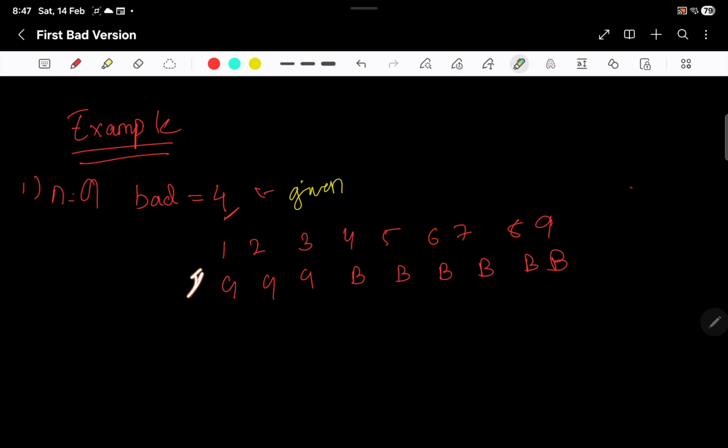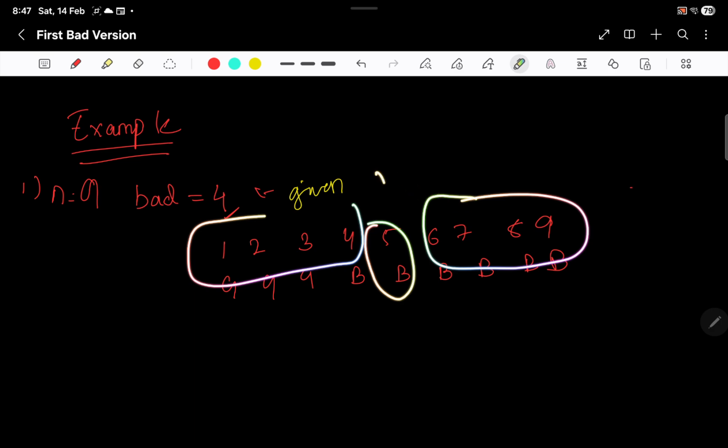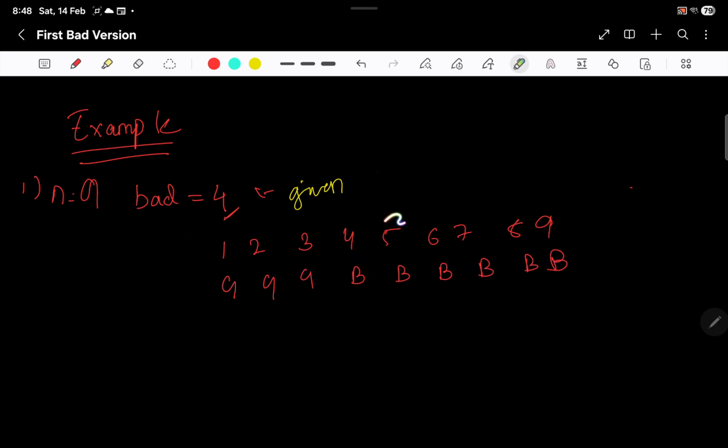So I'll place 2 pointers again here and here. The mid would be somewhere here, right? So now I am at this position, I have 4 here. This is a bad one. So do I know that all the left ones are good? No, I don't know, because this could be the bad one or the good one, but this could be the first bad version also.